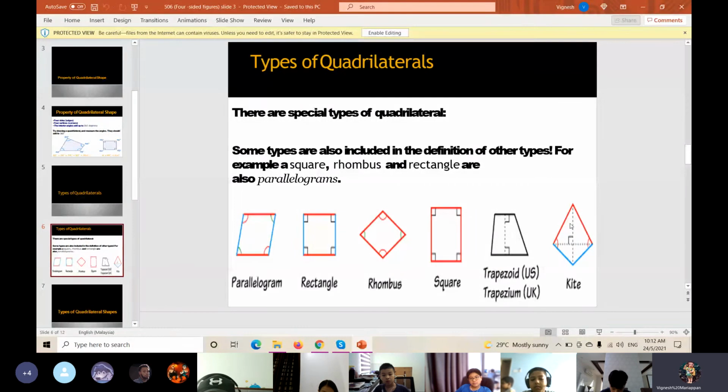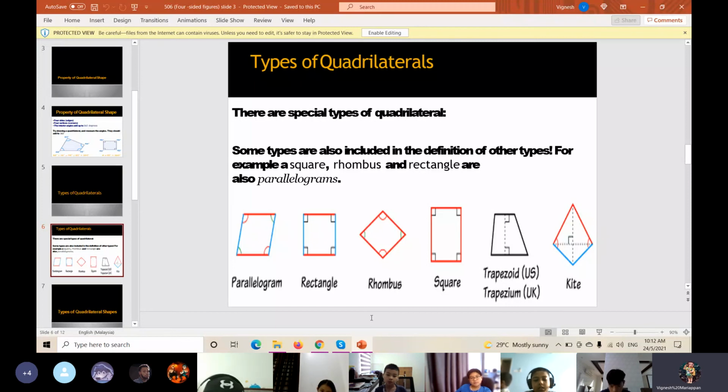Okay, who can tell the teacher? Among all the shapes, which shape is not a quadrilateral? Is any of the shapes here not a quadrilateral? Trapezoid? All are quadrilateral. Why?